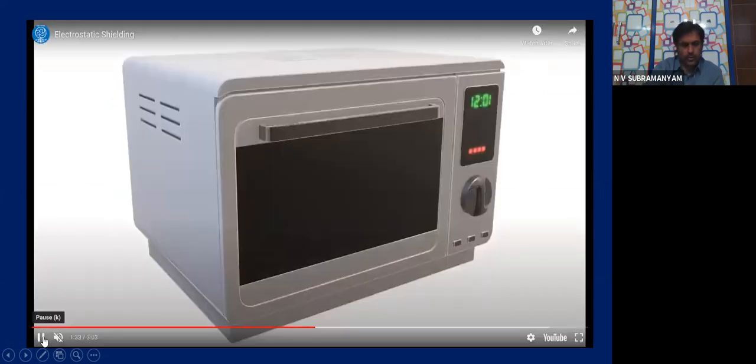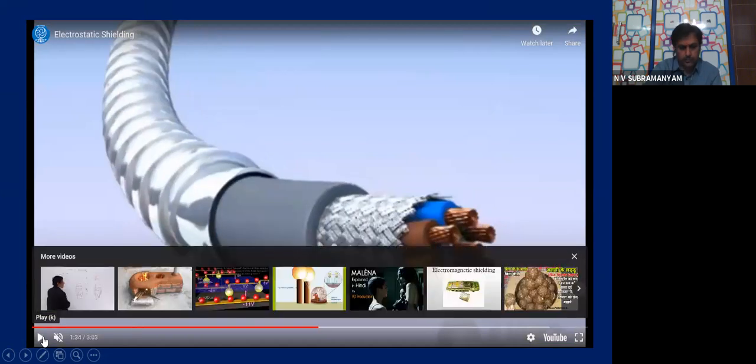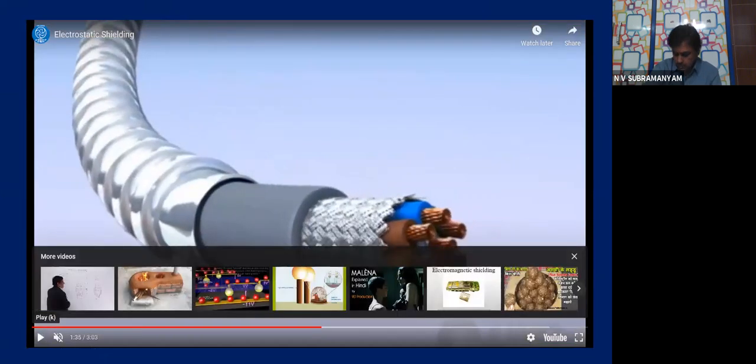So, if you see carefully, 1 minute, children. The metal shell in microwave oven acts as the Faraday's cage. It prevents the microwaves inside the oven from leaking to the environment.